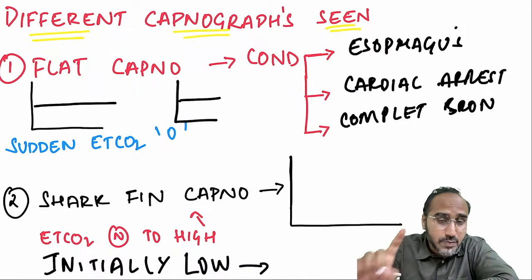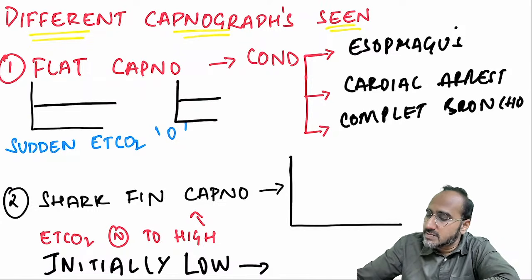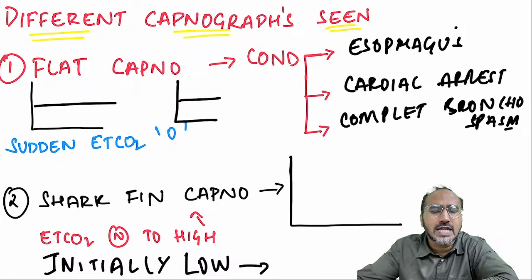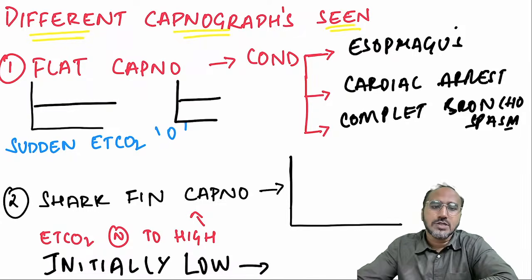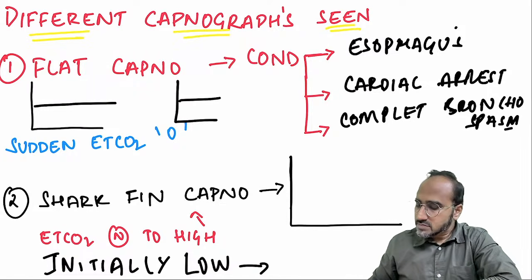I'm not saying just bronchospasm. You will see a different capnograph. Complete bronchospasm, you will see a flat line. Or circuit, if it is getting disconnected, you will see a flat line. So flat line capnography can be seen in these conditions. Okay. Now, guys, look over here.